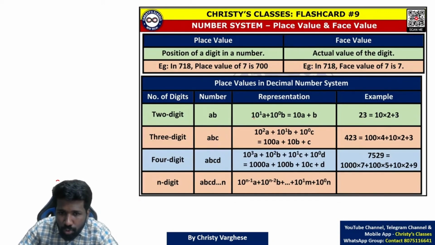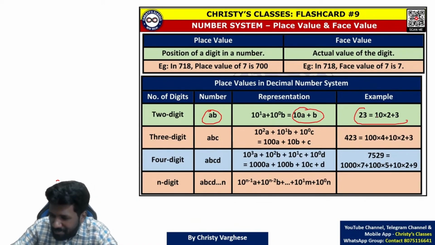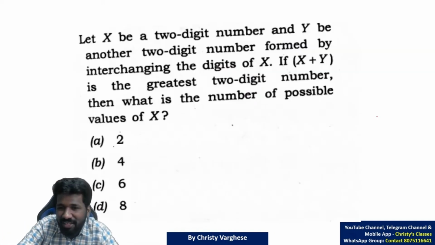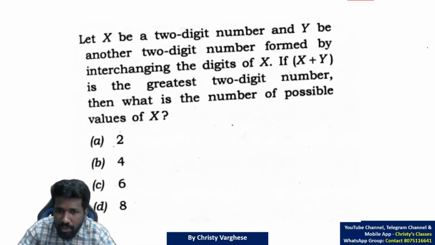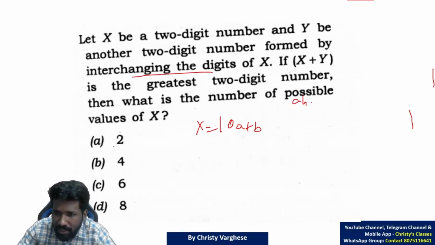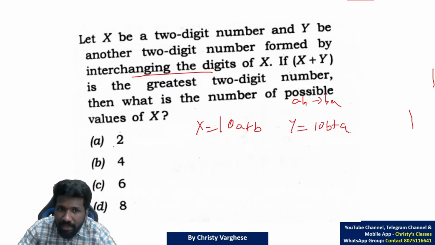For a random 2-digit number AB, how to write it? 10A plus B. In school you have learned. 23 is what? 20 plus 3. Now that is 10 into 2 plus 3. That means X be a 2-digit number, let AB be the digits. So 10A plus B is the 2-digit number X. Y be another 2-digit number formed by interchanging the digits. That means AB interchanged is BA. That means Y is BA, that is 10B plus A.